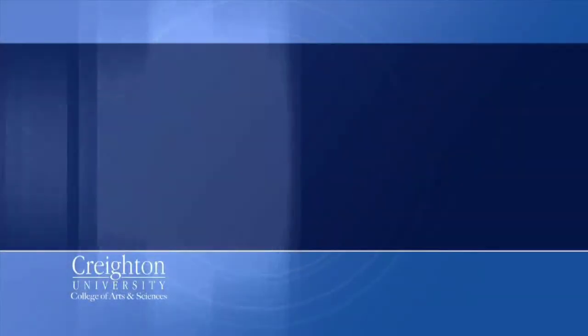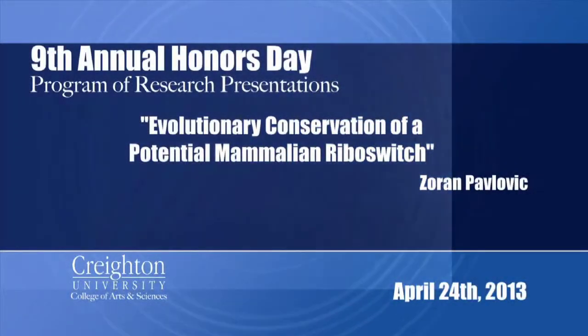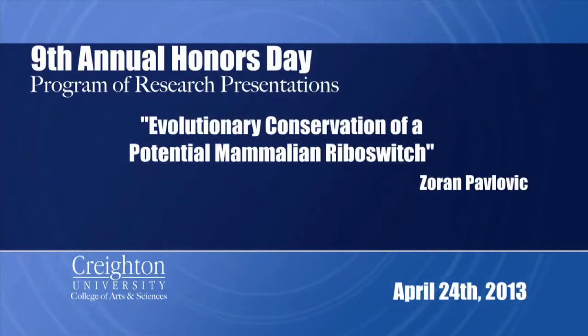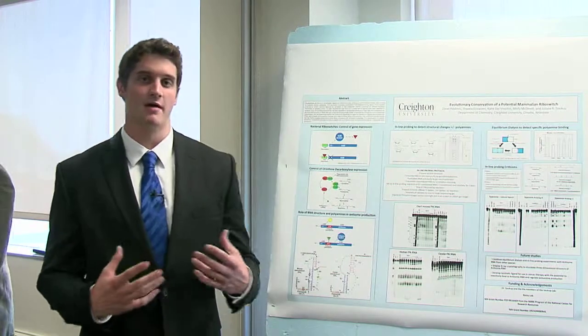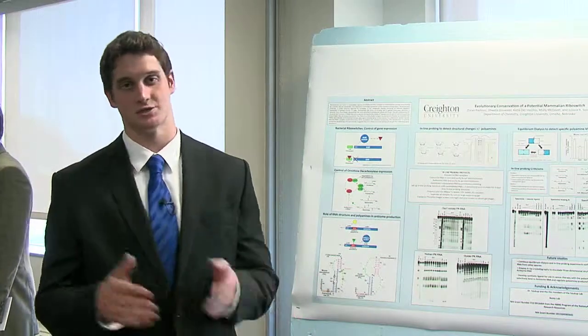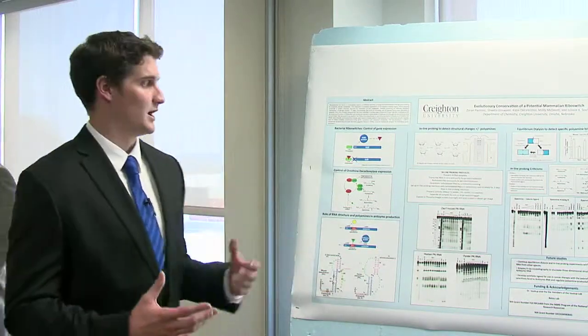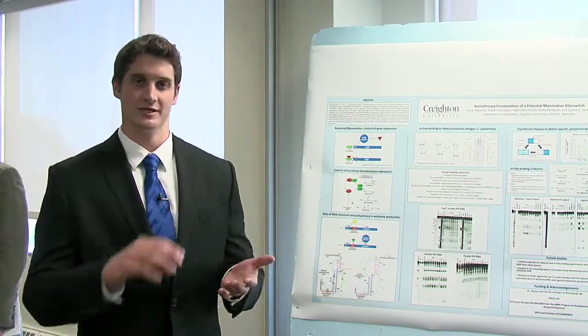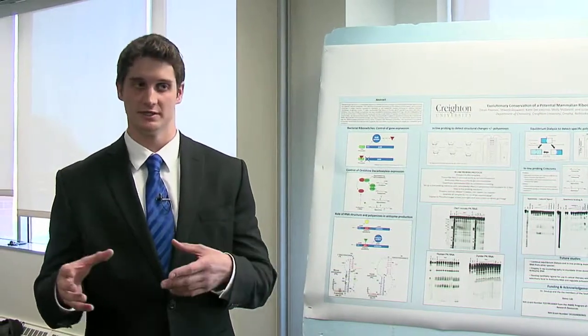My name is Zoran Pavlovic, and my research is evolutionary conservatism of a mammalian riboswitch, and I work with Dr. Sokup's lab in the biochemistry department. So what you basically have in biochemistry and biology is this central dogma of DNA to RNA to protein. So you have transcription to translation. And that's what a lot of scientific research nowadays deals with, the coding regions that actually produce proteins.